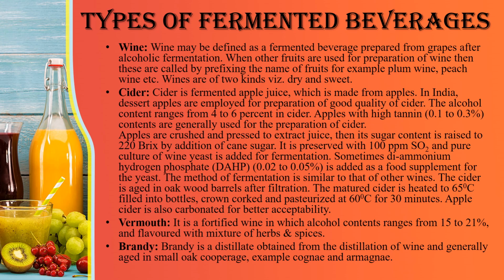Next is vermouth. It is a fortified wine in which alcohol content ranges from 15 to 21% and is flavored with a mixture of herbs and spices. Brandy. Brandy is a distillate obtained from the distillation of wine and generally aged in small oak cooperage, for example, Cognac and Armagnac.